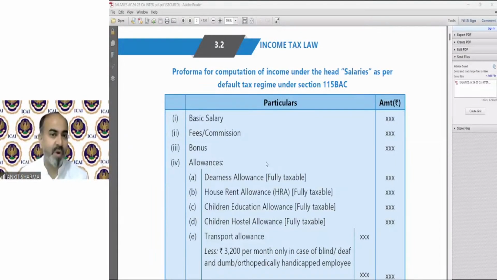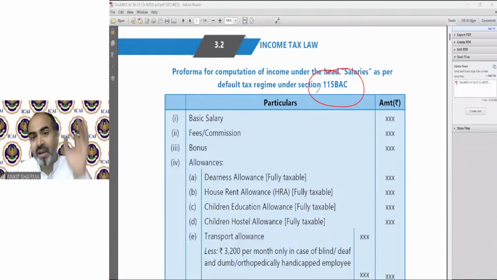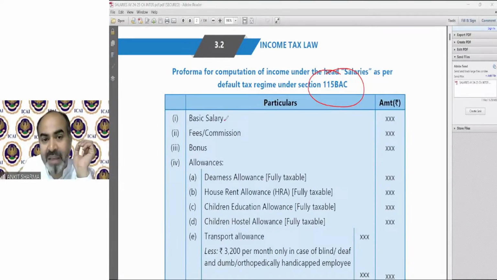So that is a proforma for computation of income under the head salary as per the default tax regime under section 115 BAC. Let me again remind you that before solving a question, in those 50 minutes, you have to see whether we need to solve the question as per section 115 BAC or not. For every numerical, let me remind you again and again, you have to check this. So the format is, first off, basic salary.